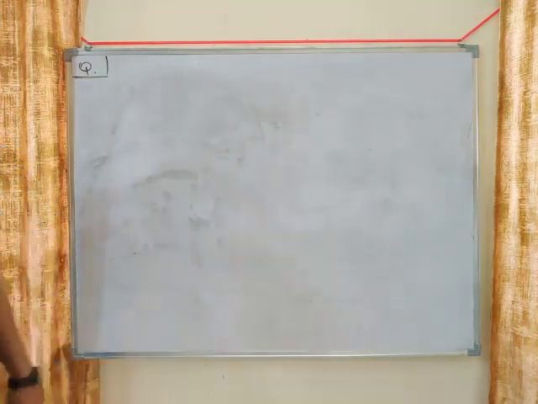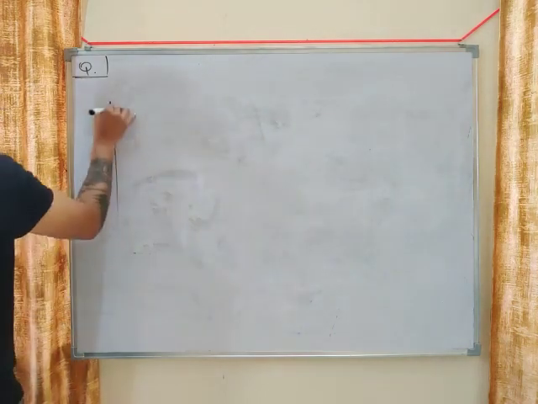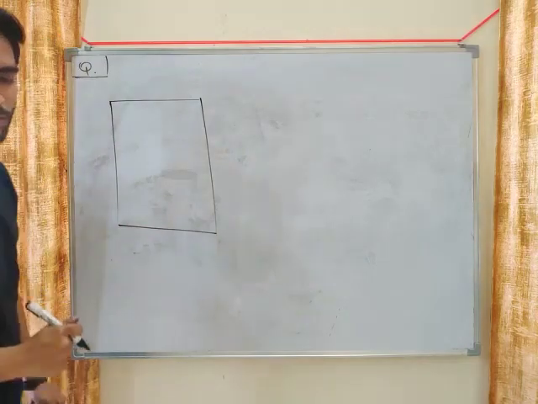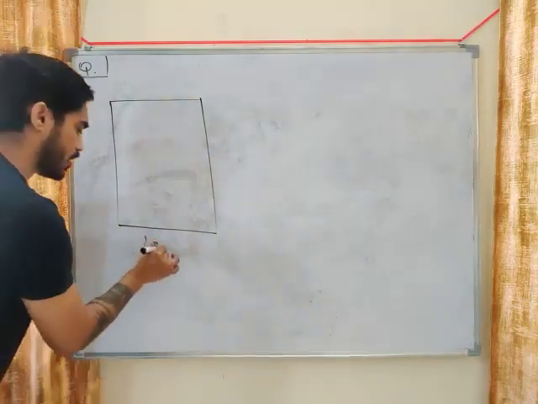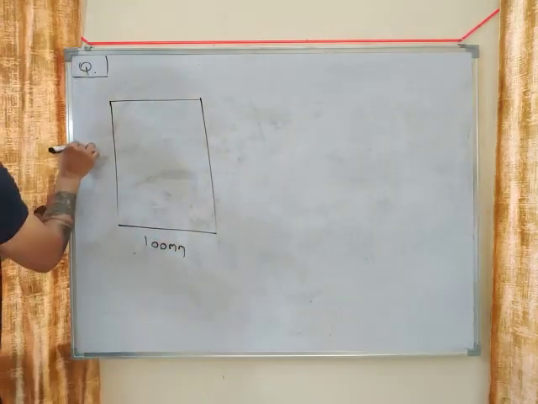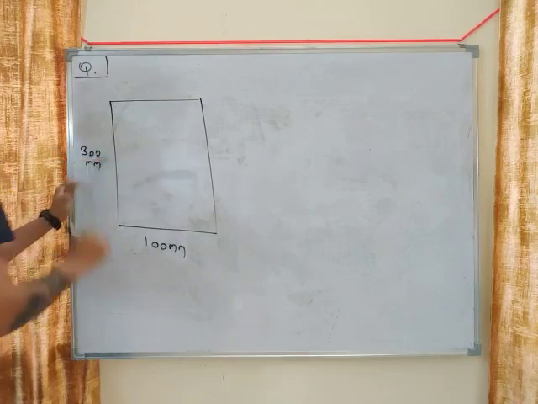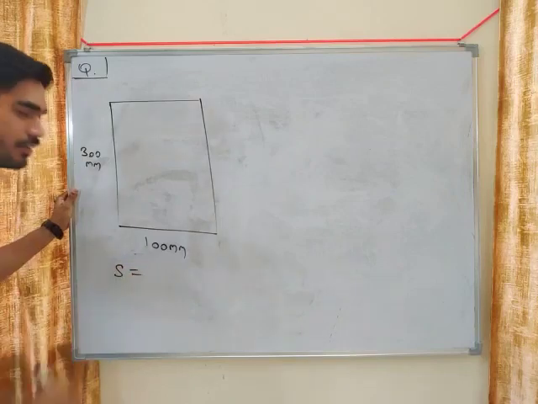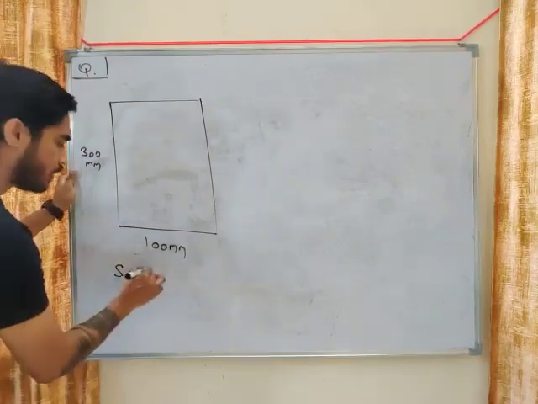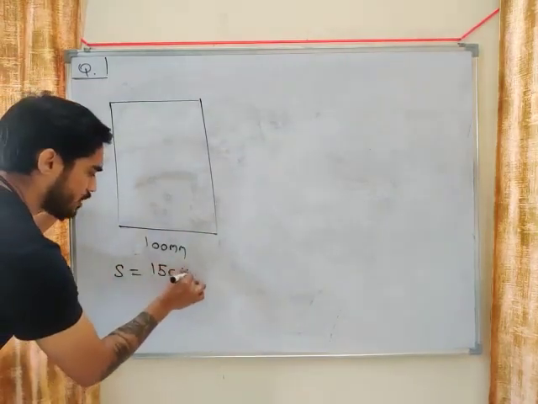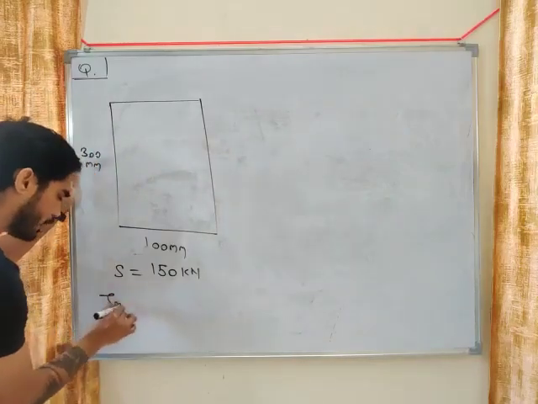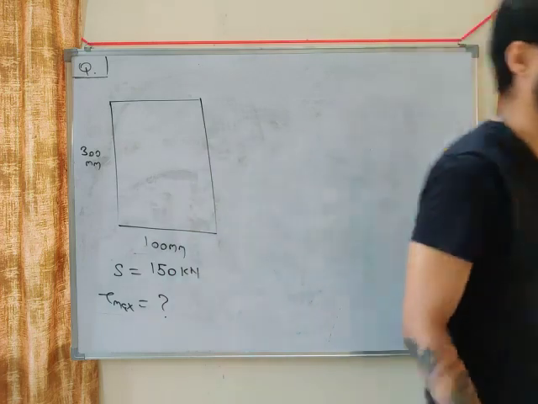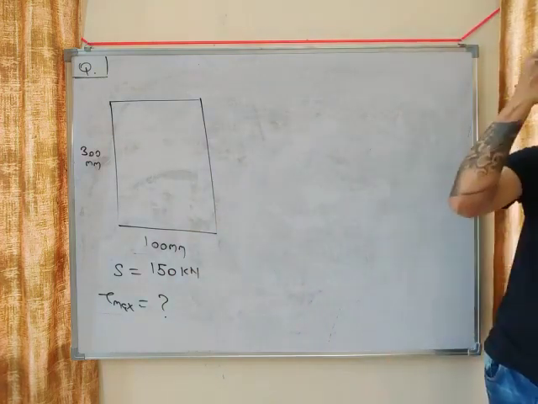Let's say you have a rectangular section. Width is 100 mm, height is 300 mm. Maximum shear force is given: 150 kilonewton. You have to calculate tau maximum for this.